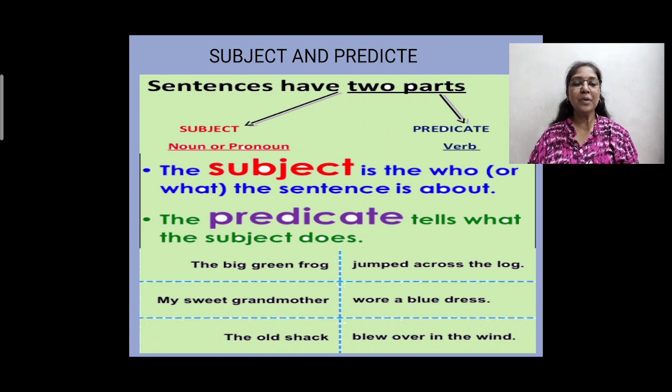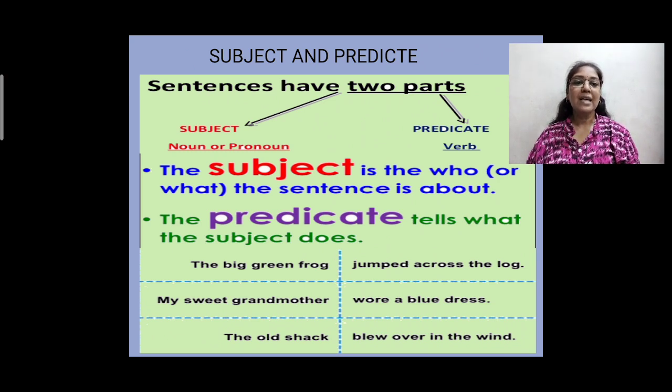Before starting the topic, let's know something about the sentence. A sentence is a group of words that makes complete sense, and as we already know, in the previous session we have discussed the sentence. Here we'll be discussing the subject and the predicate. So, starting with the sentence.